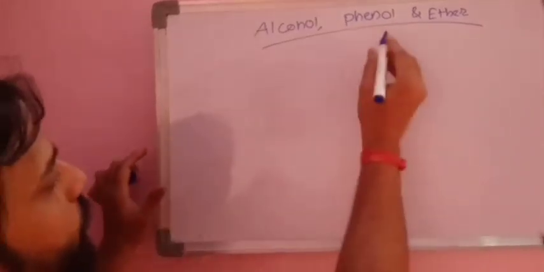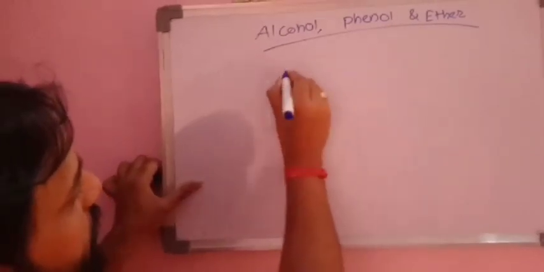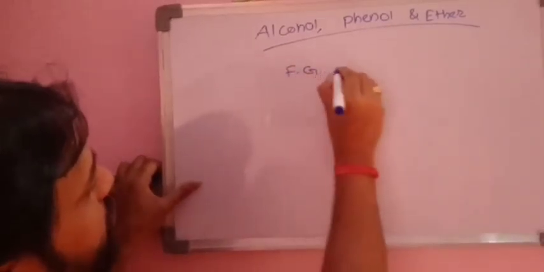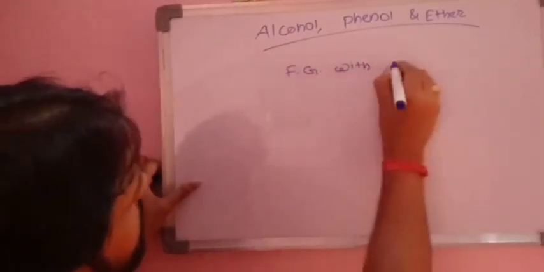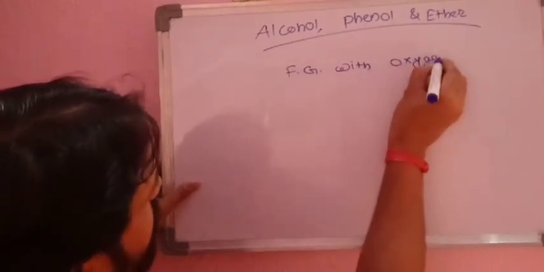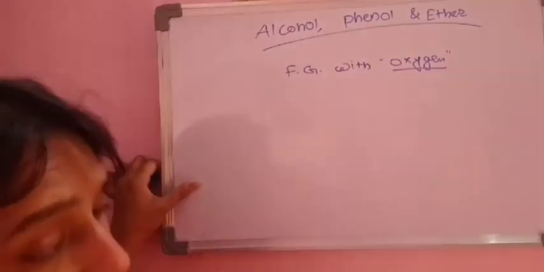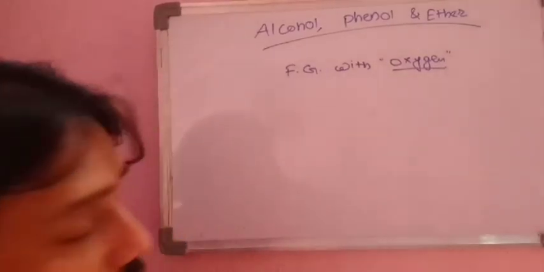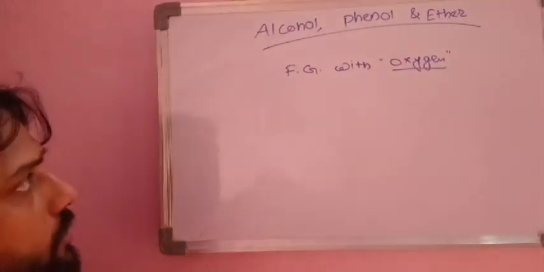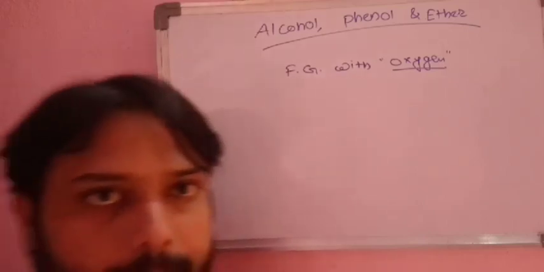Like that, alcohol, phenols and ethers are the organic compounds containing functional group with oxygen. Means those organic compounds in which their functional group contain oxygen are called oxygen containing functional group organic compounds. These are of three types, that is alcohol, phenols and ethers.